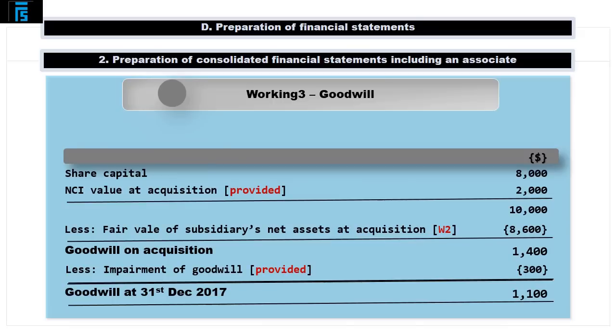The two numbers are then added, giving a total of €10,000, from which we deduct the 8,600 fair value of the subsidiary's net assets as at the date of acquisition, which we take from the acquisition date column of working 2, and this yields a goodwill on acquisition balance of €1,400. The scenario tells us that at the date of consolidation, goodwill is in fact impaired by €300, meaning that its carrying amount, as at the 31st of December 2017, equals 1,100.